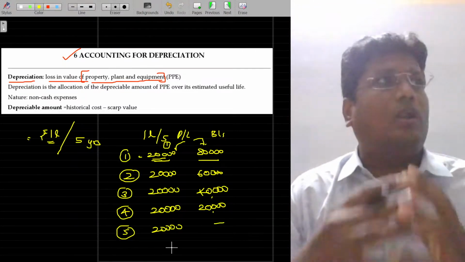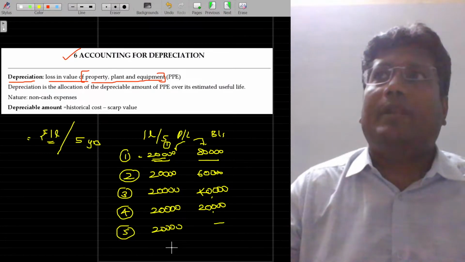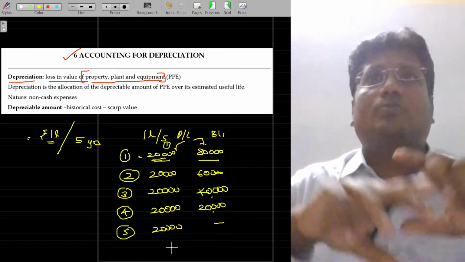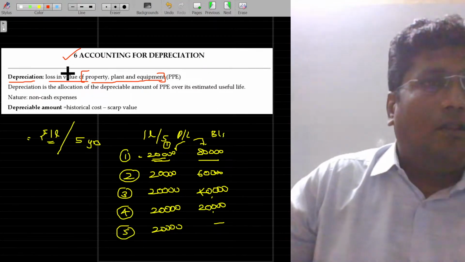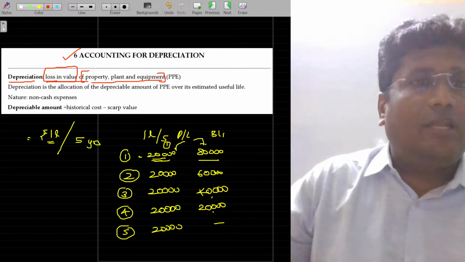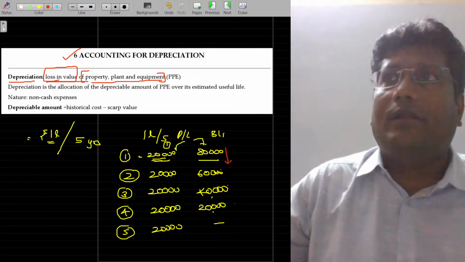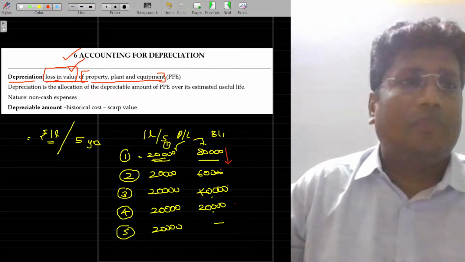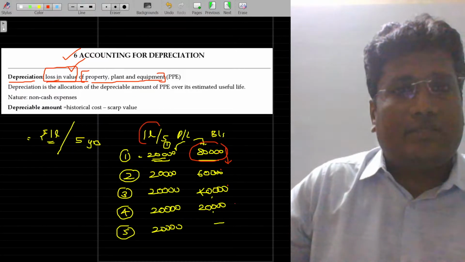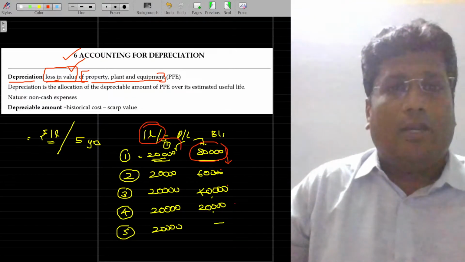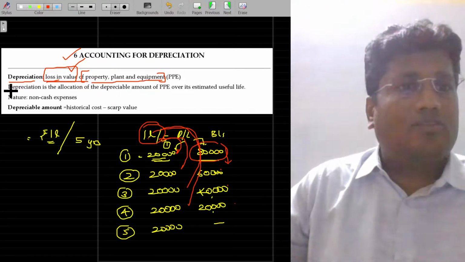In such a way, whatever payment you made that gives you benefit for more than one accounting period, that entire payment will be spread over those years. Right? Loss in value. Each and every year, this value is reducing. Right? 80, 60, 40, and 20. This is called loss in value. And we have also segregated this value and debited it to the P&L account year on year up to 5 years. Am I right? That is called depreciation.